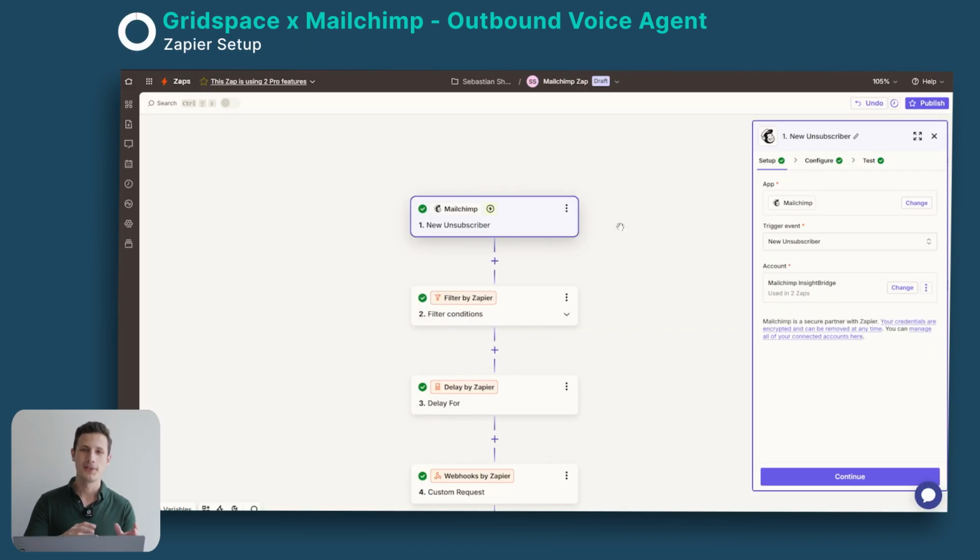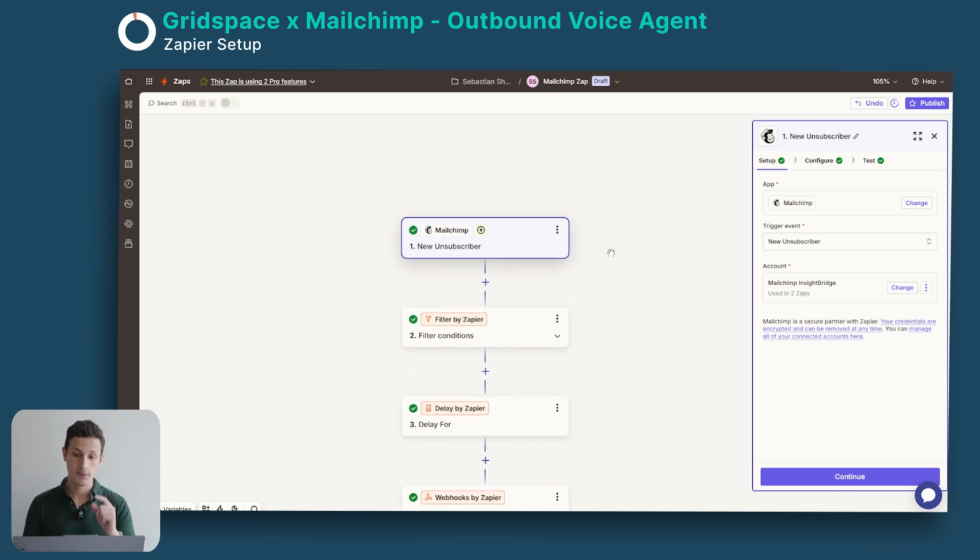Now to quickly show our Zapier setup, which is basically the middleware or the automation between Mailchimp and Gridspace. And here we have two zaps running. The first one is the one being triggered when a person unsubscribes from a newsletter. So here we have our Mailchimp node, firstly. This will be a trigger. And then the trigger event is new unsubscriber.